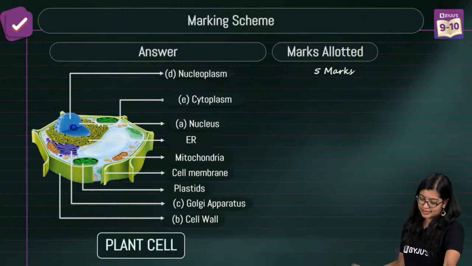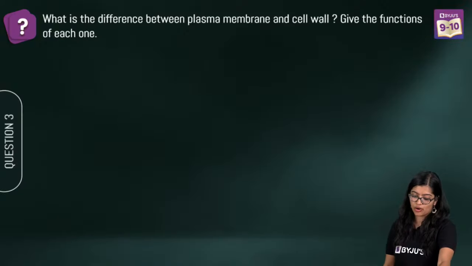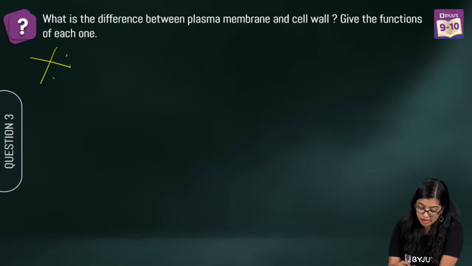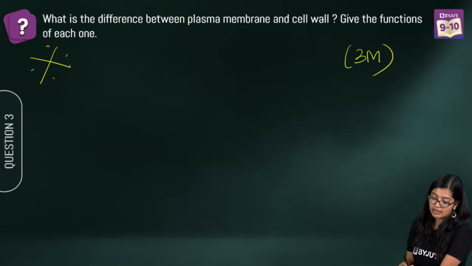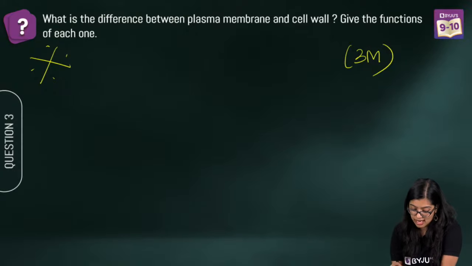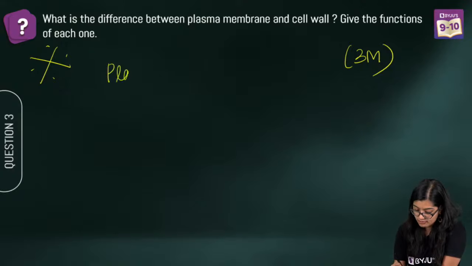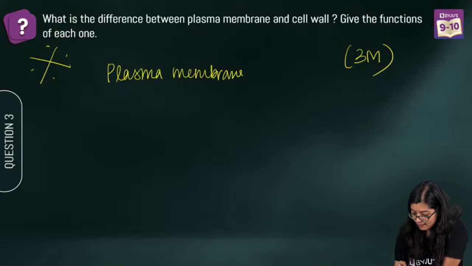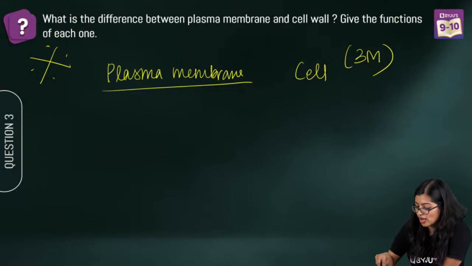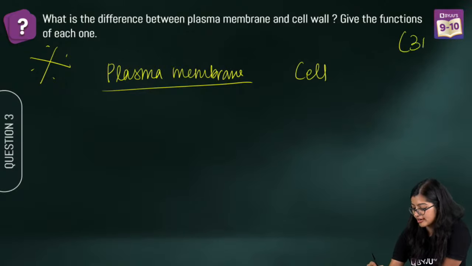Yes, all right. So you will get 5 marks for drawing this. Now moving on to the next one. Very, very important question, most likely to get 3 marker. Difference between plasma membrane and cell wall. Now you only have to tell me this. We have already discussed. So you have plasma membrane and cell wall, right? All these answers you should only give me. We've already discussed this.